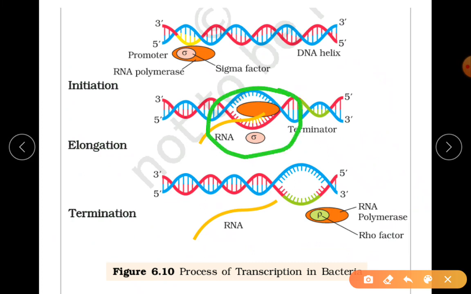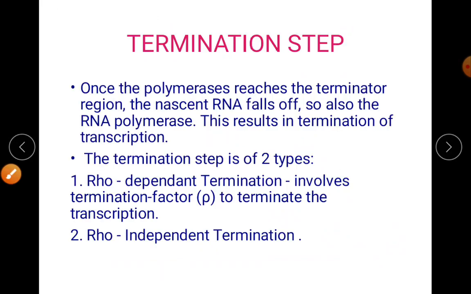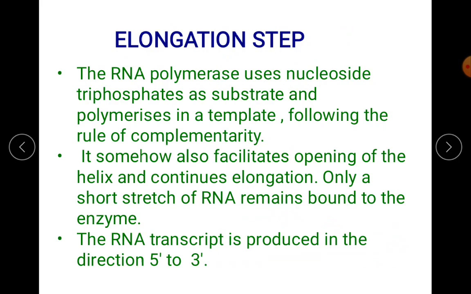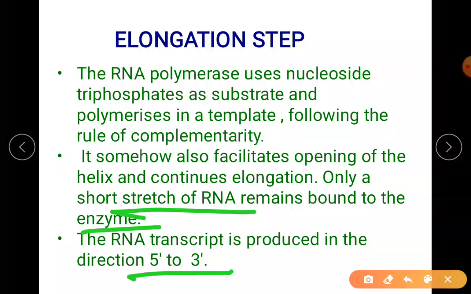The RNA polymerase is moving in the direction 3' to 5' of DNA. As it is moving, there is one short strand attached to the RNA polymerase over here. And if you observe, RNA is produced in the direction 5' to 3'. So this is your elongation step. So your direction is here. A short stretch of RNA remains bound to the enzyme, is clear. This is also clear: opening of the helix to continue elongation.